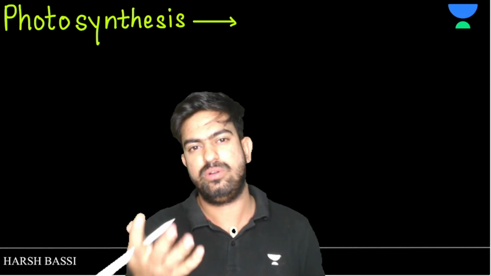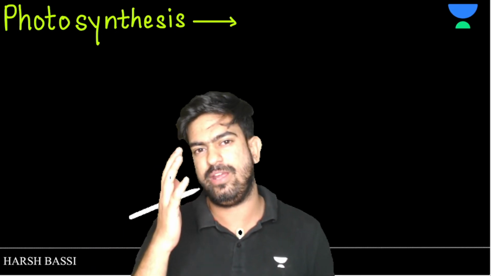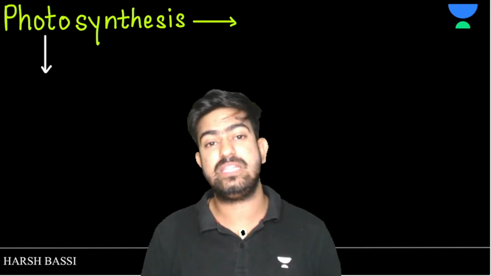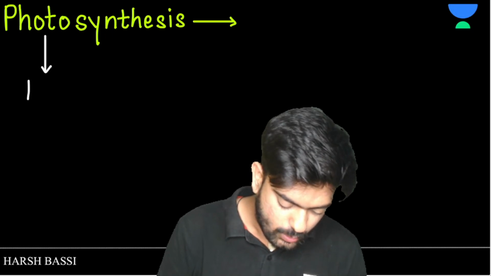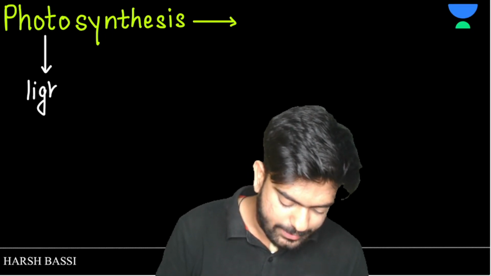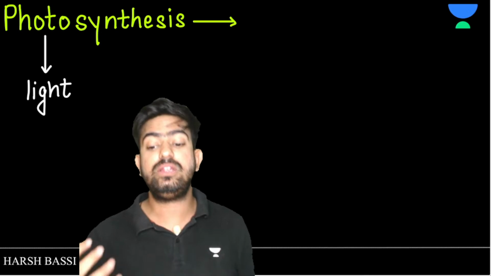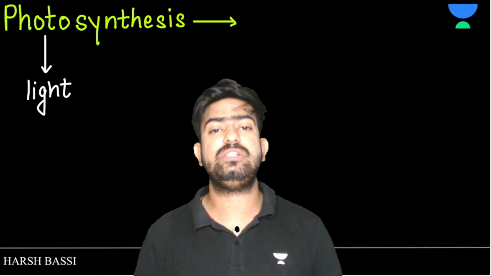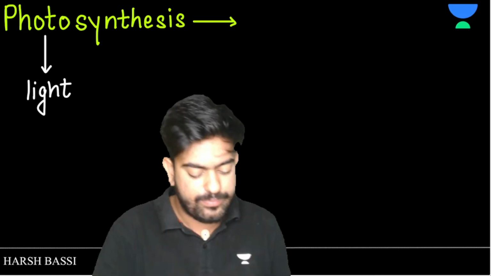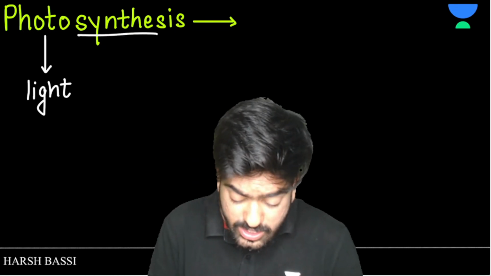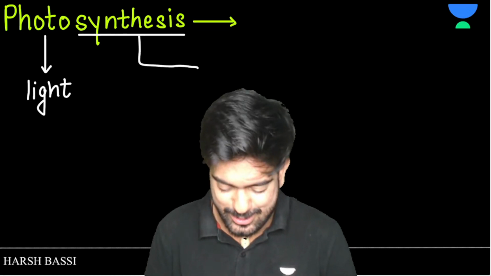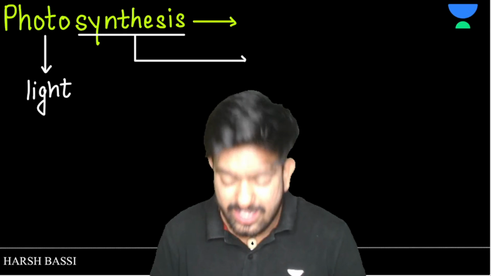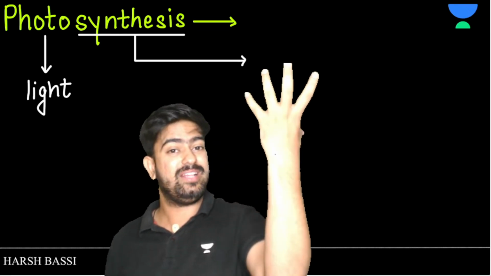So sir, what do we mean by photo? Not that photo which you click from your iPhone. No, not that photo. Photo here means light, the sunlight. And what does synthesis mean? Synthesis means to synthesize something, to make something. If you are good in English, your bio will be good, because if you are able to understand half of the terminologies with the help of the English language, you are going to crack the definition.